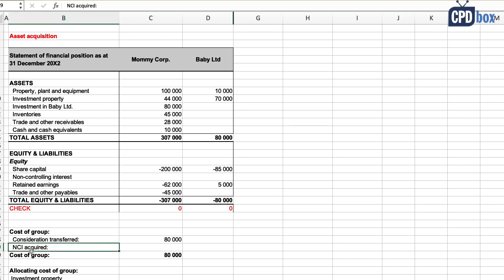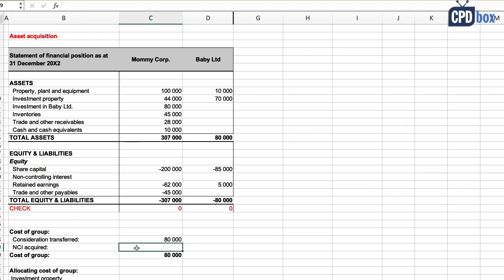What about non-controlling interest acquired? Yes, there is some, because Mami purchased just an 80% share for 80,000 currency units. Therefore, non-controlling interest is 20%. But what is the fair value of it? Well, we don't know, and really you should apply IFRS 13 Fair Value Measurement to measure this fair value.